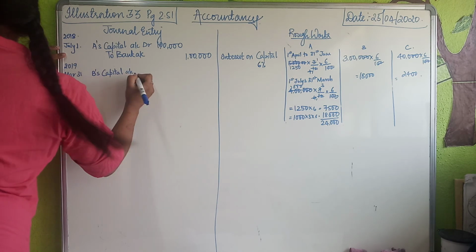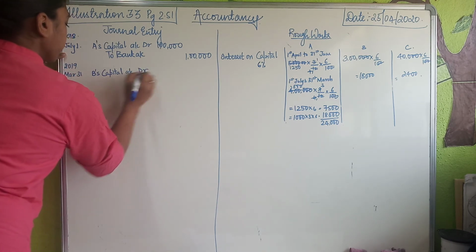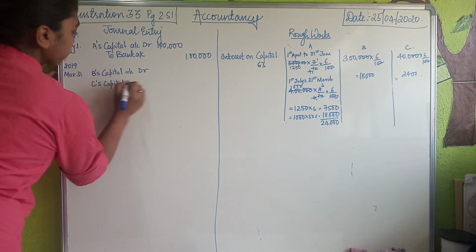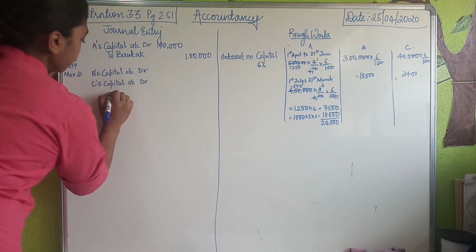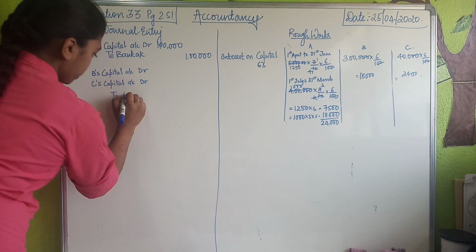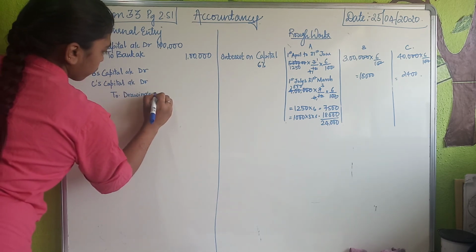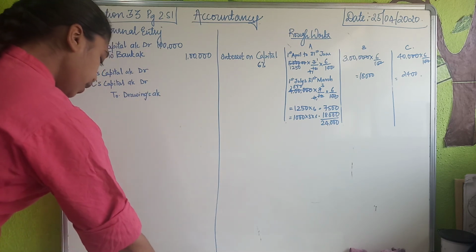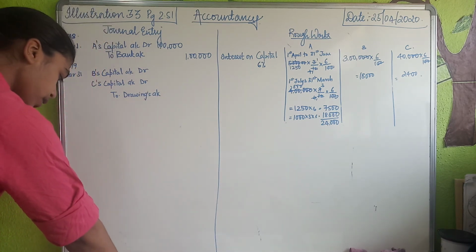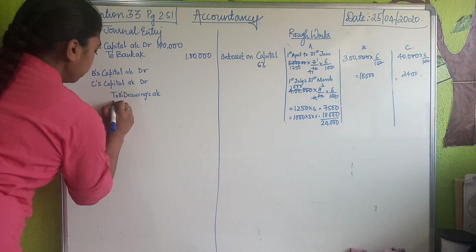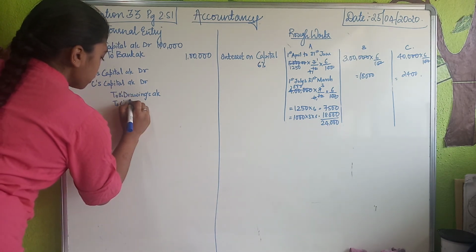B's capital account debit, C's capital account debit to drawings. Exactly right. It would be equal to drawings. Now I am going to prepare it as B's drawings, C's drawings.